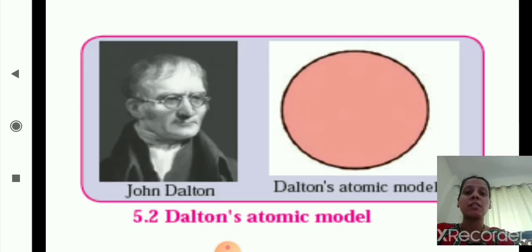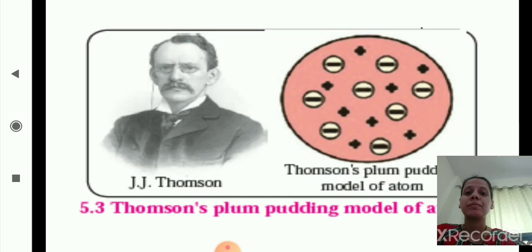This is Dalton's atomic model and the scientist John Dalton. Now this is Thomson's plum pudding model of atom and the scientist J.J. Thomson. So today we have completed atoms, then types of substances, we have seen Dalton's atomic theory, and we have studied Thomson's plum pudding model.